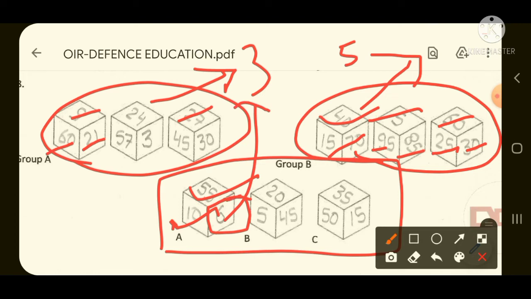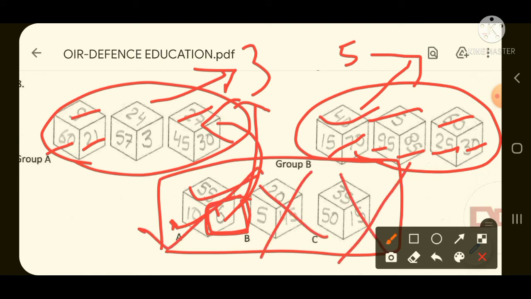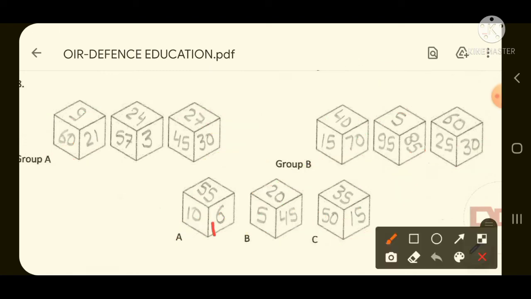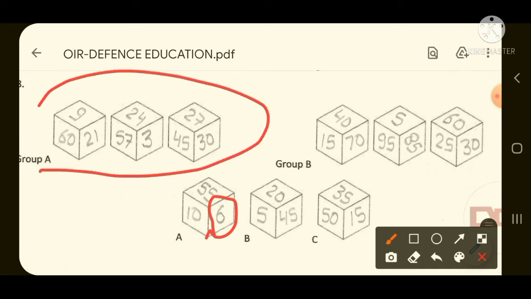So this face of the cube matches with group A. So our required answer will be option number A, not B and not C, because here 20, 45, 5, 35, 15, 50, these all are divisible by 5. But in option A, this 6 is divisible by 3, and group A is also divisible by 3. So these both are similar. So option A will be the correct answer.